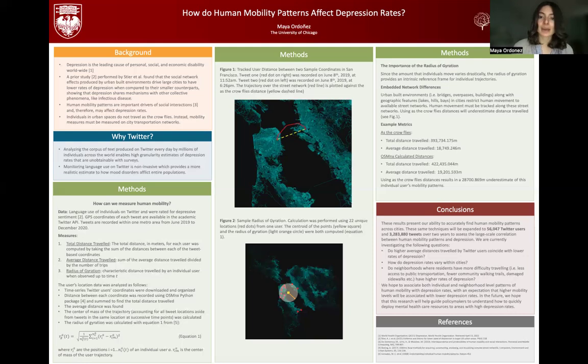We will be using these methods to discover if people who move more have lower rates of depression. We will also see how depression rates vary in cities and assess whether neighborhoods with less access to city networks, like public transportation, for example, will have higher depression rates. In the future, we hope this research can help guide policymakers to deploy healthcare resources in areas with higher rates of depression.